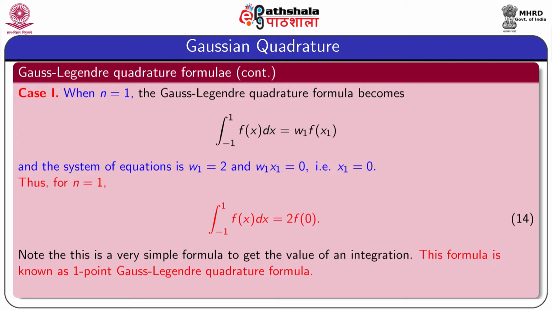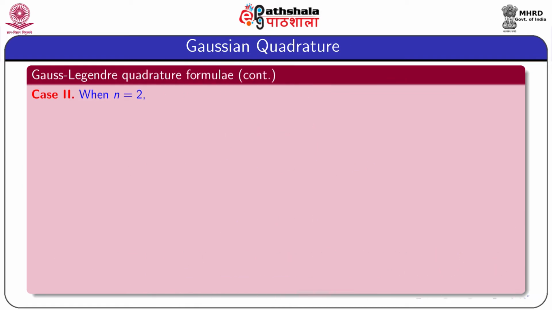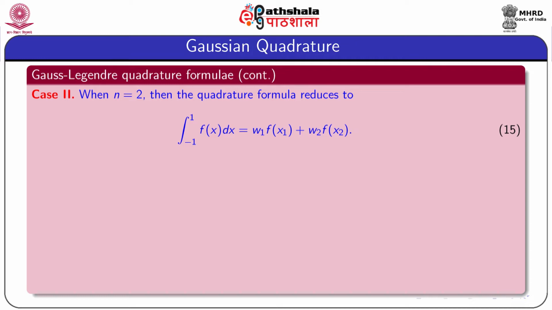This formula is known as the one-point Gauss-Legendre quadrature formula, and it gives the exact answer when f(x) is a polynomial of degree 1. In case 2, we consider n equal to 2. For this value, the Gauss-Legendre quadrature formula is given by equation 15. Here W1 and W2 are two weights and X1 and X2 are two nodes.